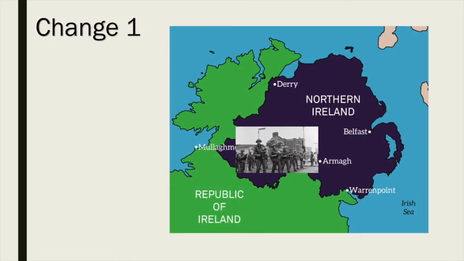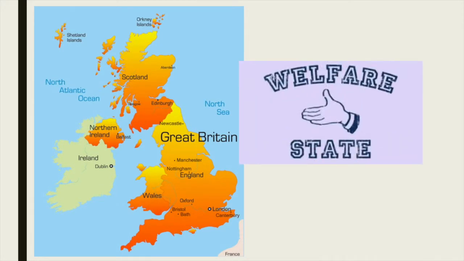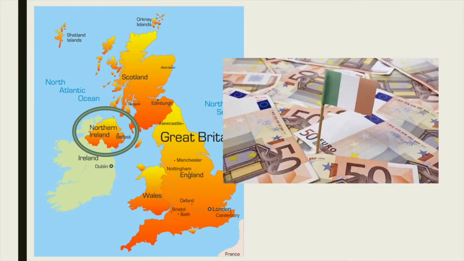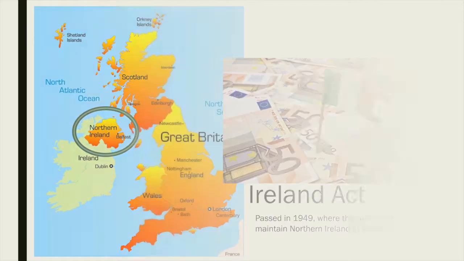After World War II, several changes took place in Northern Ireland caused by its separatist movements. One example of this is that Northern Ireland became more regionally stable after the British decided to extend their welfare state to include Northern Ireland. This was able to make Northern Ireland more prosperous compared to Southern Ireland. Britain introduced this idea in the Ireland Act.